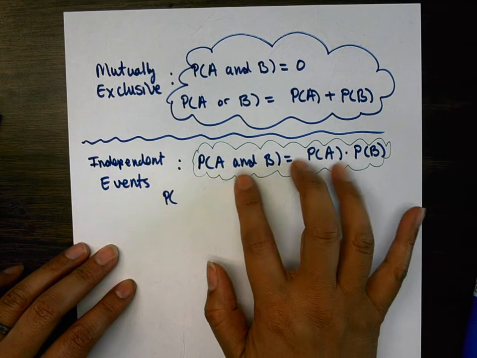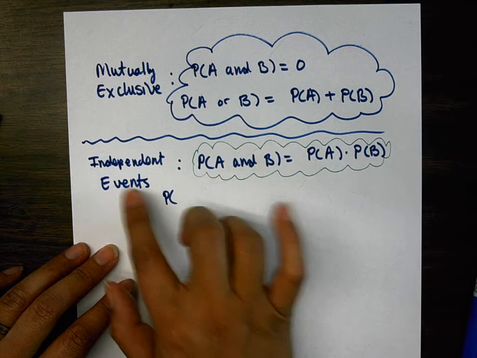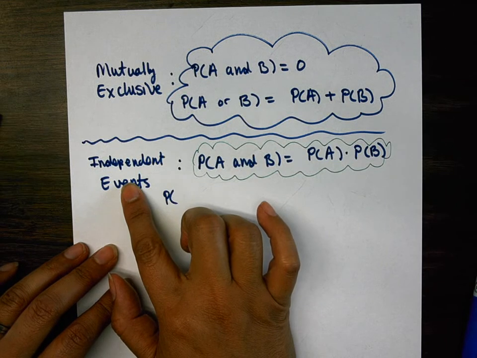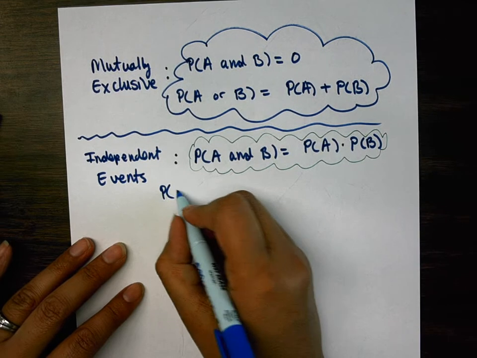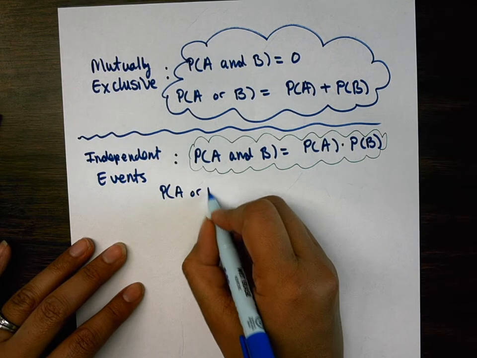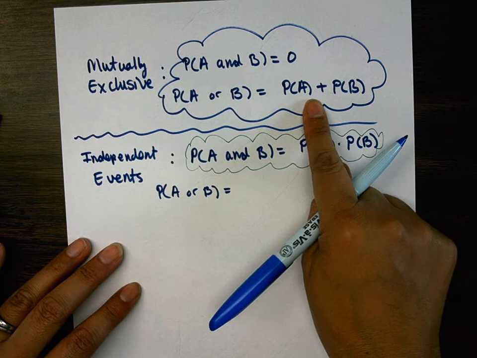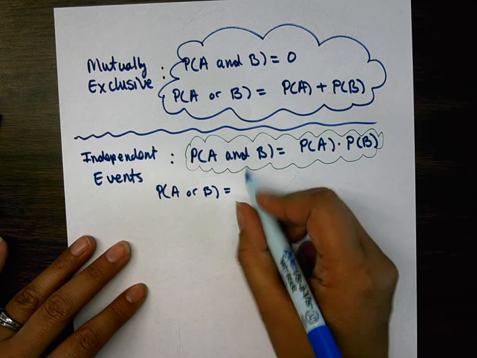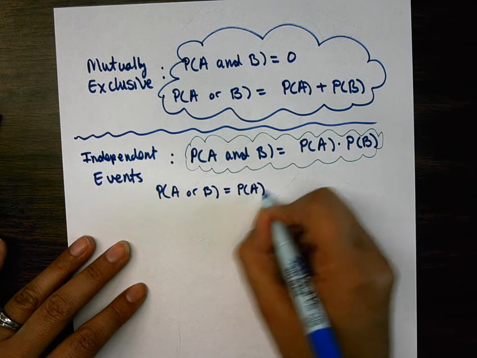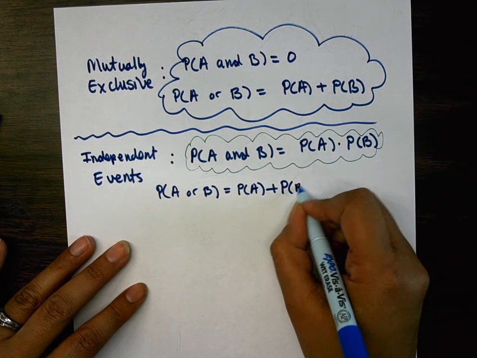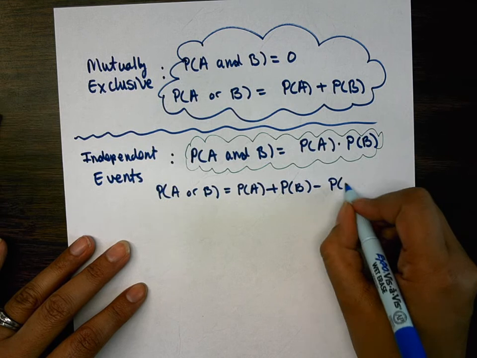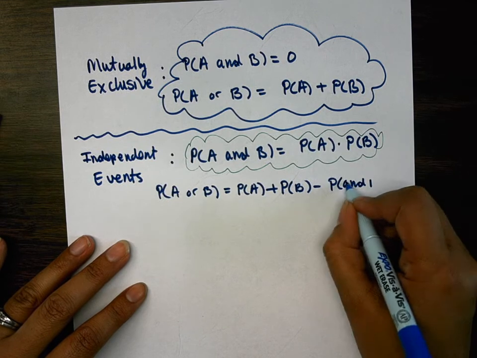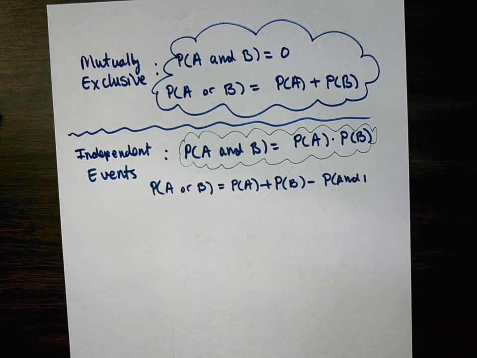If this formula does not work, what do we say? They are not independent. All right. Probability of A or B. Is it very similar to this as far as addition goes? P of A plus P of B, except there's minus the overlap, the P of A and B.